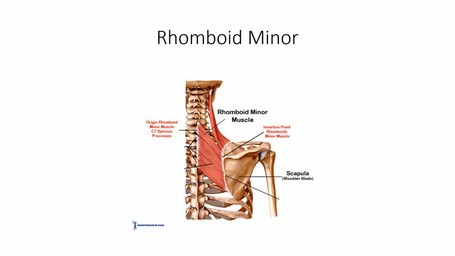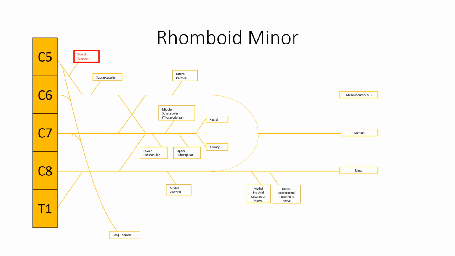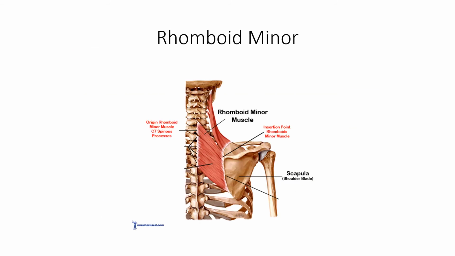Rhomboid minor. Origin: C7 through T1 spinous processes. Insertion: medial border of scapula at the spine. Innervation: dorsal scapular nerve. Action: retracts scapula and elevates it. Rotation: depresses the glenoid cavity, fixes scapula to thoracic wall. Blood supply: dorsal scapular artery.